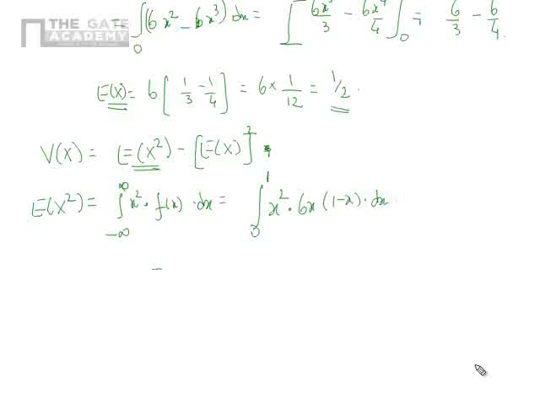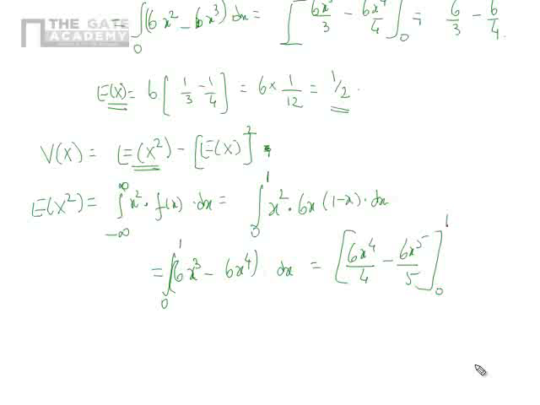So this will become integral 0 to 1 of 6x cube minus 6x power 4 dx. On integrating, we will get 6x power 4 by 4 minus 6x power 5 by 5 between 0 to 1.